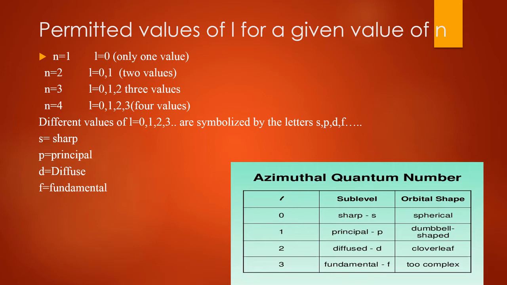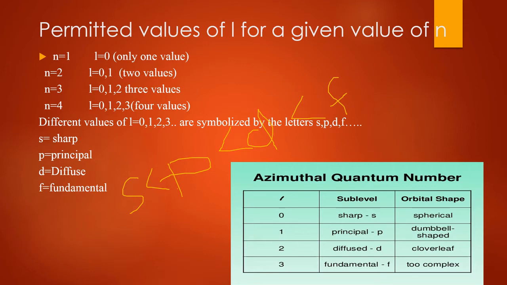The energies of the various subshells in the same shell are in the order s, p, d, f. These are the energy levels. The energy of the various subshells in the same shell is in the order s, p, d, f, in increasing order.